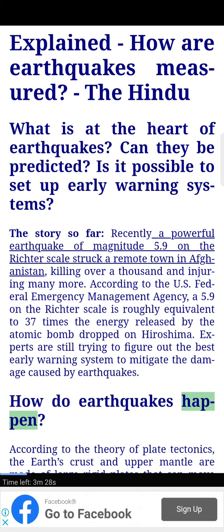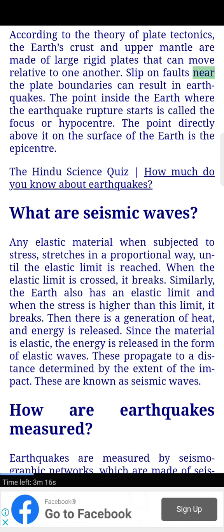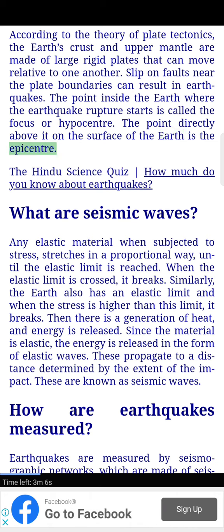How do earthquakes happen? According to the theory of plate tectonics, the Earth's crust and upper mantle are made of large rigid plates that can move relative to one another. Slip on faults near the plate boundaries can result in earthquakes. The point inside the Earth where the earthquake rupture starts is called the focus or hypocenter. The point directly above it on the surface of the Earth is the epicenter. The Hindu science quiz: how much do you know about earthquakes?